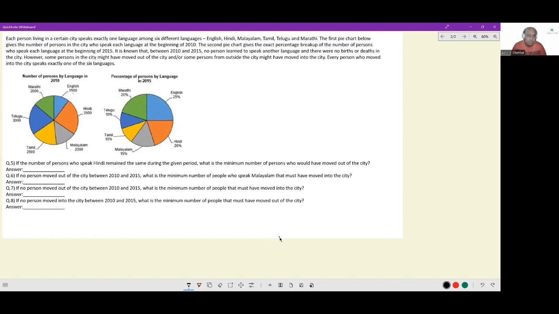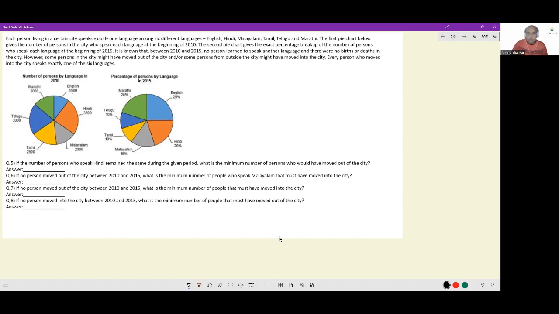However, some persons in the city might have moved out of the city, or some persons from outside the city might have moved into the city. Every person who moved into the city speaks exactly one of the 6 languages. So this division on the basis of language continues. People speak exactly one language out of the lot.